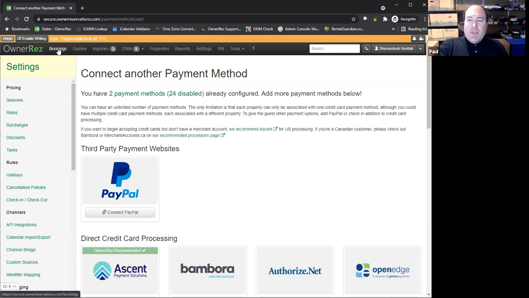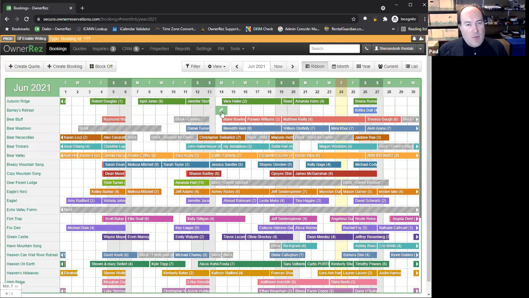The OwnerRez philosophy is to try to offer you the maximum possible flexibility, the maximum integration with the maximum number of other providers and choice, so that you can choose what works for you and your business. Because for everybody, that's going to be a different answer. Do you need to work with Airbnb? Maybe you do. Do you need to work with Booking.com? They're huge overseas. Maybe you need TripAdvisor. Maybe you have Vrbo, which we certainly recommend. They're one of our favorites. They work everywhere around the world, pretty much. Then there's various regional listing sites. That's why we support the Internet iCal standard, so that even if it's a site that we've never heard of, as long as they support the same standard, you can integrate with them.